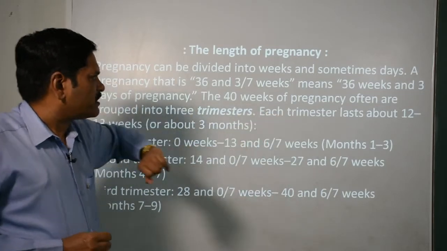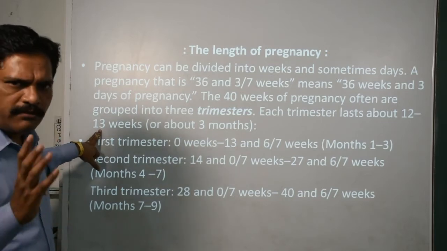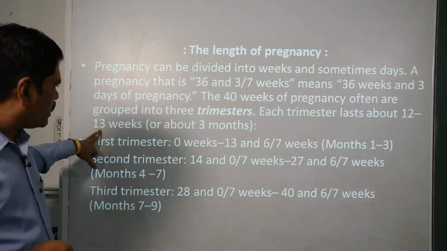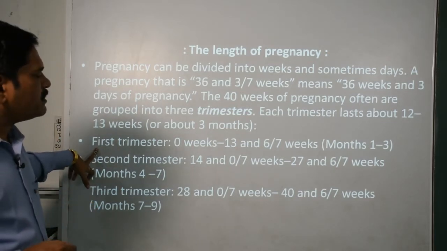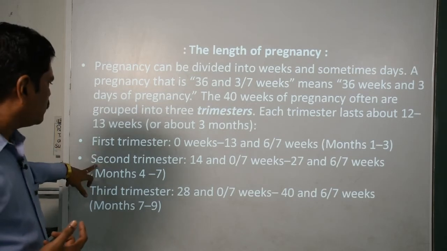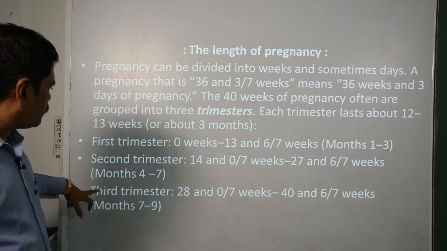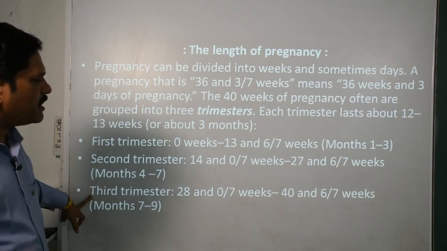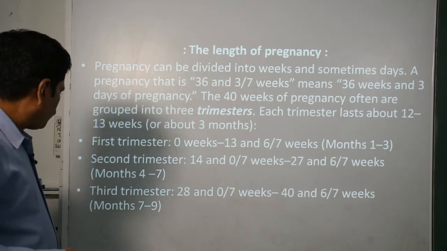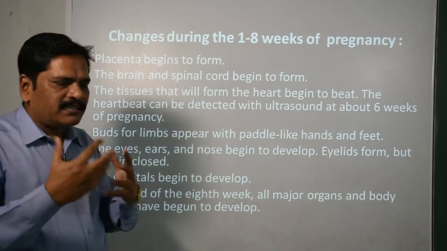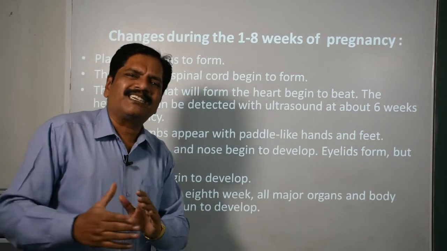Clear? Here each trimester consists of about 12 to 13 weeks. The first trimester is from 0 to 13 weeks, the second trimester from 14 to 27 weeks, okay, and the third trimester from 28 to 40 weeks. So here we are going to discuss the changes observed in these 3 trimesters.